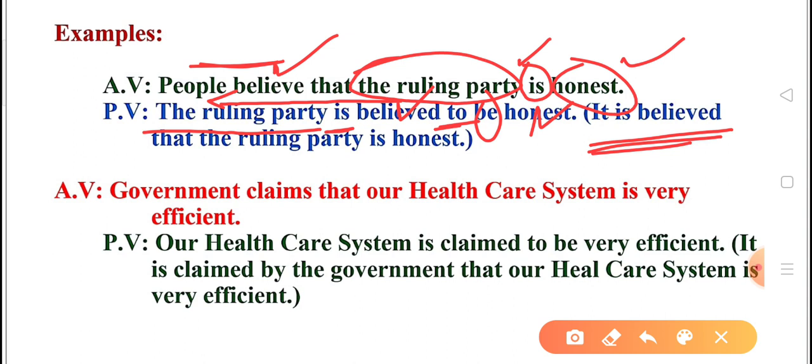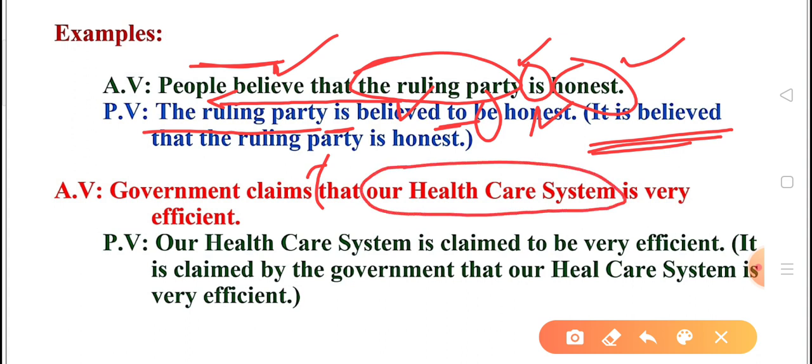Second sentence is government claims that our healthcare system is very efficient. So first we'll start with the subject of that clause, that our healthcare system. Our healthcare system is the subject of that clause, now it will become the subject of our passive voice. Our healthcare system, and government claims, it shows this is present simple tense, so is claimed, are claimed, or am claimed, but healthcare system is singular, so is claimed.